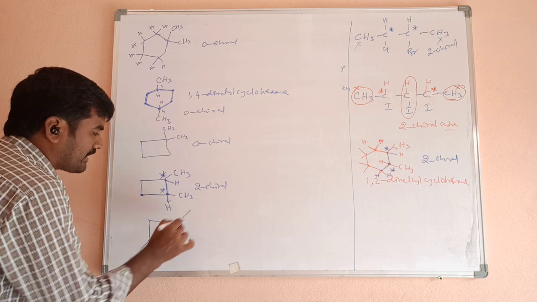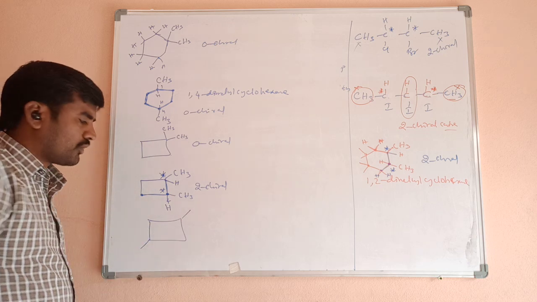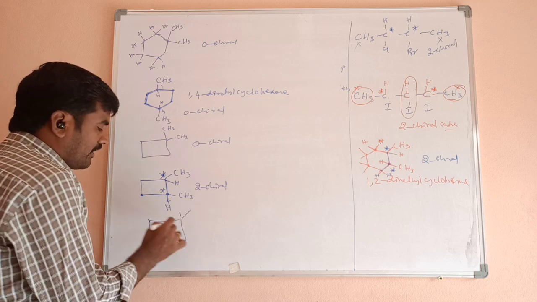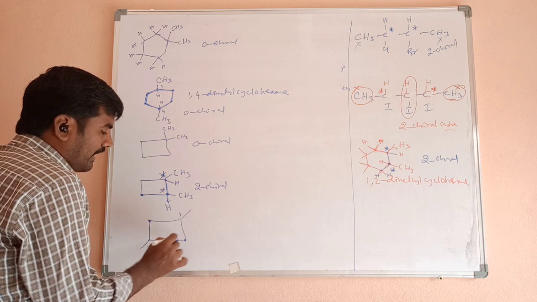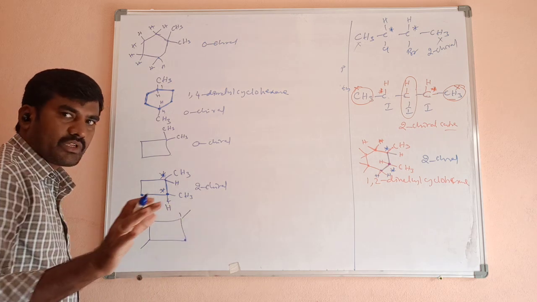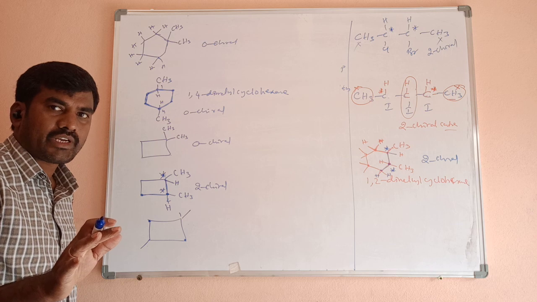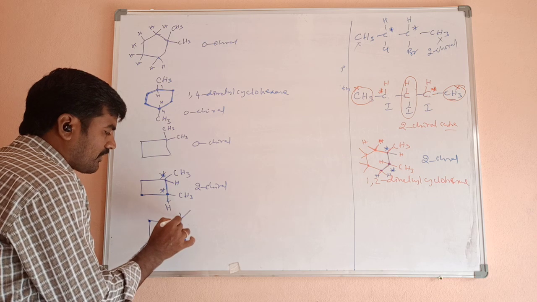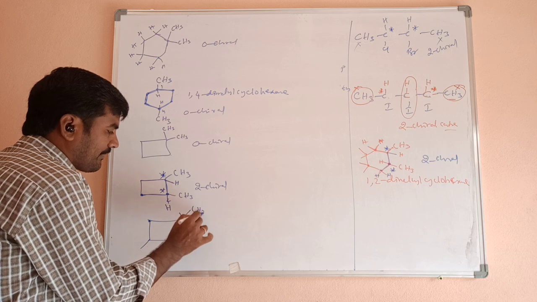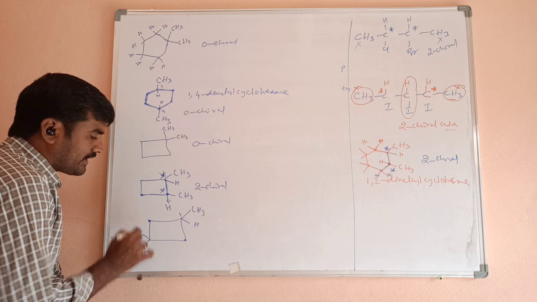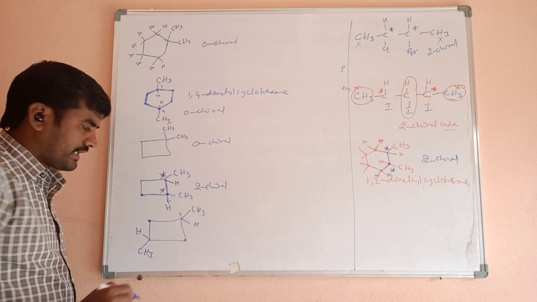Now 1,3 dimethyl cyclobutane. 1, 2, 3. 1,3. Now we don't have any doubt on this. These two carbons, we have no doubt about it because two hydrogen atoms are there. They are not chiral centers. What about this carbon? We have doubt. One is a methyl group and then a hydrogen atom is there. Already two different groups are there.